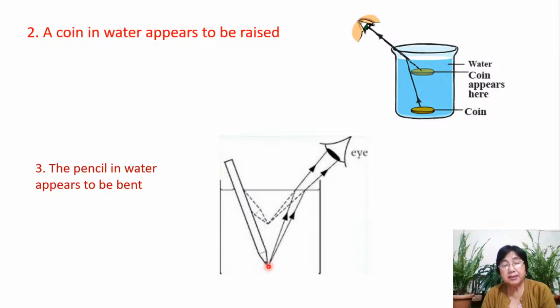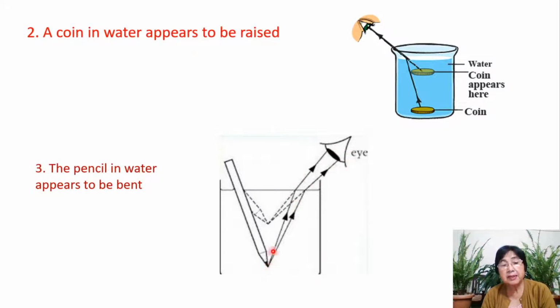We will consider only this tip. So we'll take two rays of light from the tip. Remember here, this tip is inside water. So these rays are coming from the denser medium, and then they go towards the rarer medium.